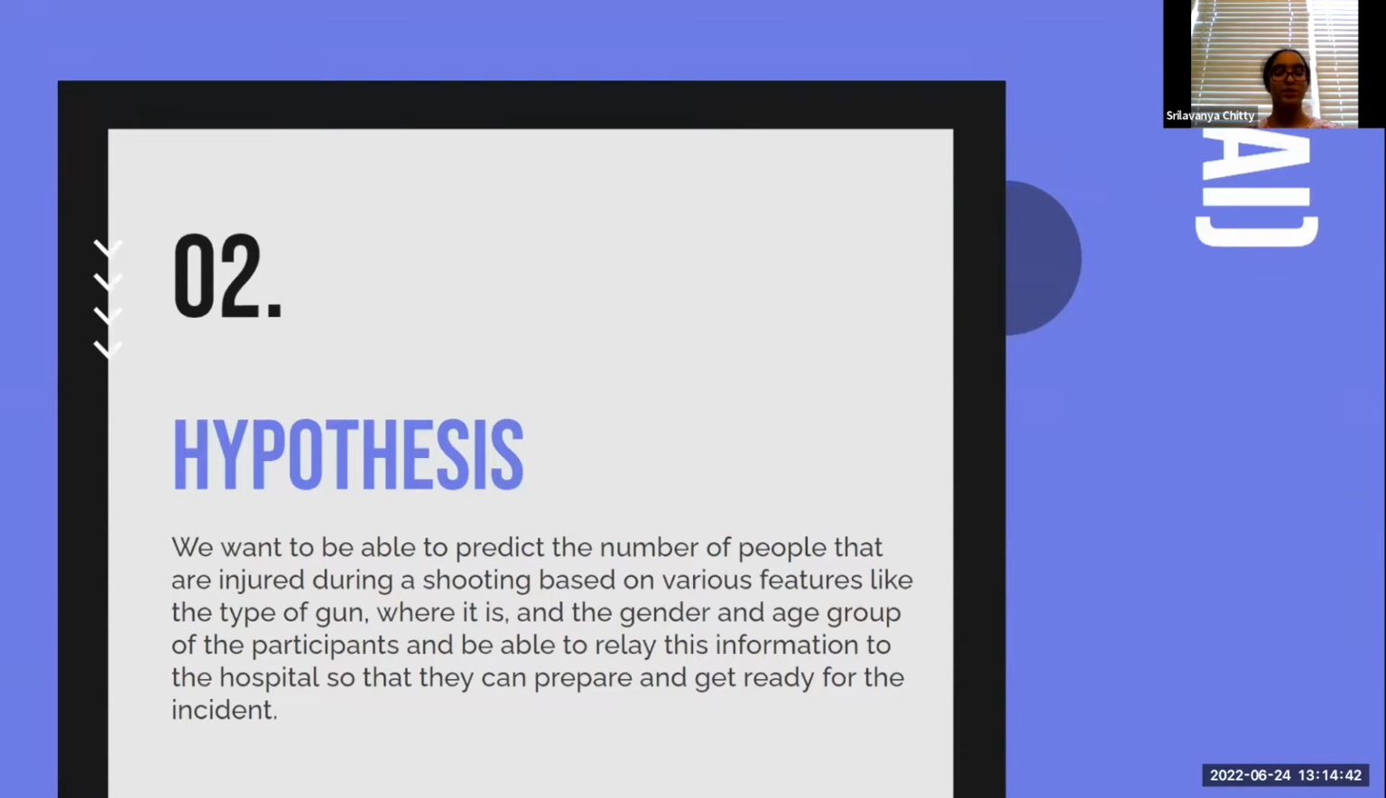Our hypothesis was that we wanted to predict the number of people injured and relay this information from police to those hospitals, so they would be able to help as many people as they can, and fewer people would be hurt too badly from this incident.